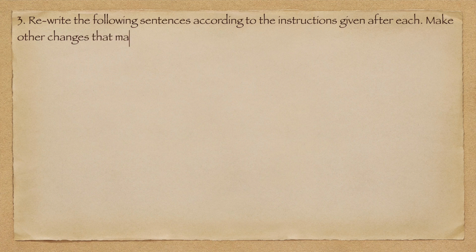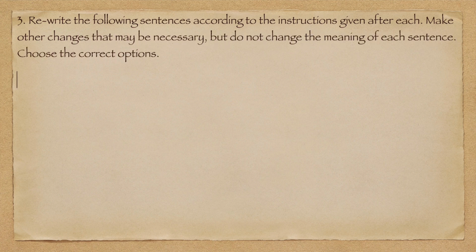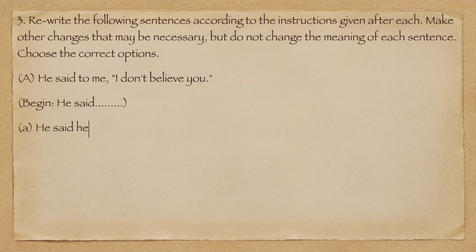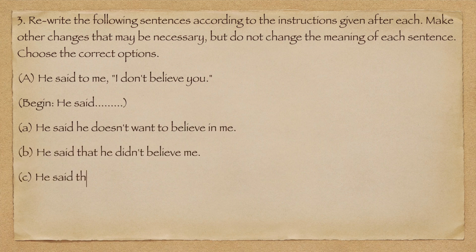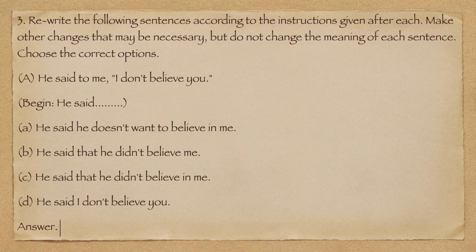3. Rewrite the following sentences according to the instructions given after each. Make other changes that may be necessary, but do not change the meaning of each sentence. Choose the correct options. A. He said to me, "I don't believe you." Begin. He said. A. He said he doesn't want to believe in me. B. He said that he didn't believe me. C. He said that he didn't believe in me. D. He said I don't believe you. Answer. B. He said that he didn't believe me.